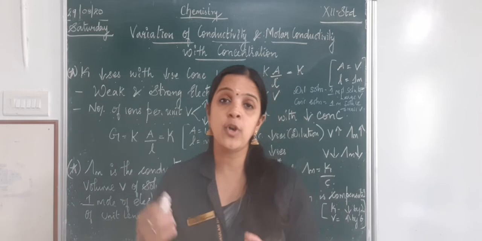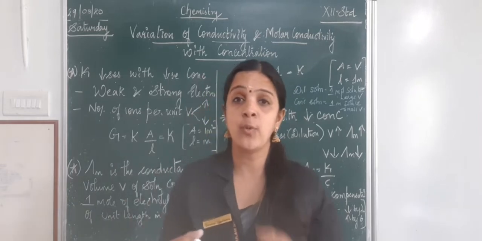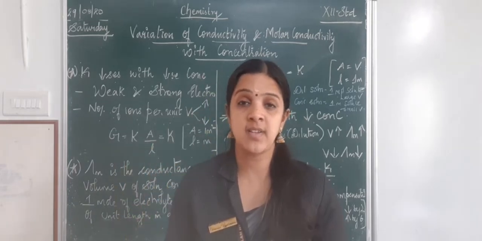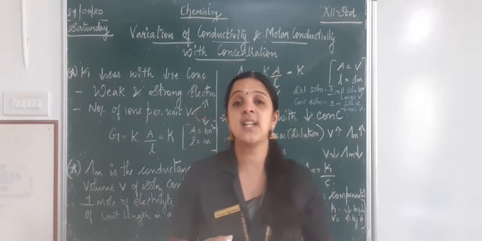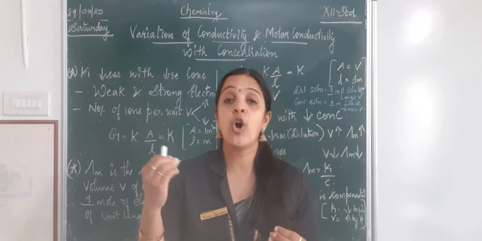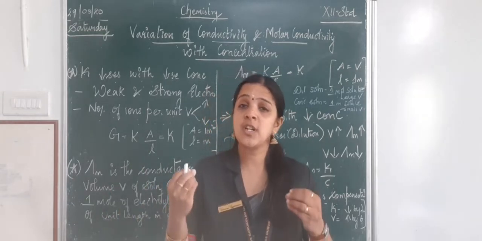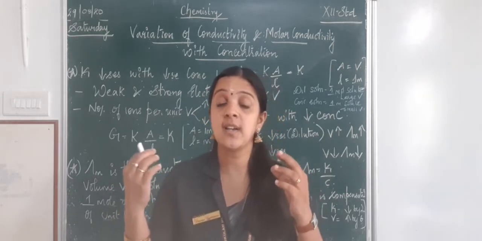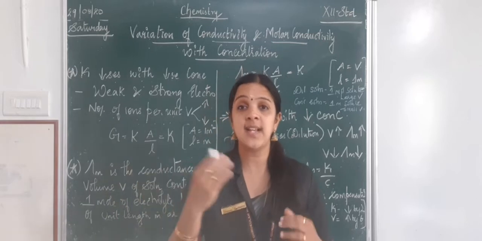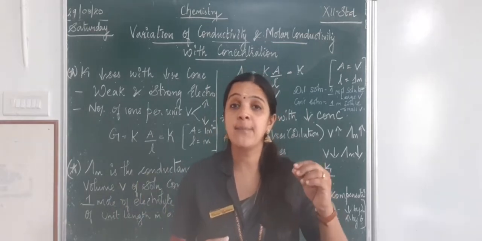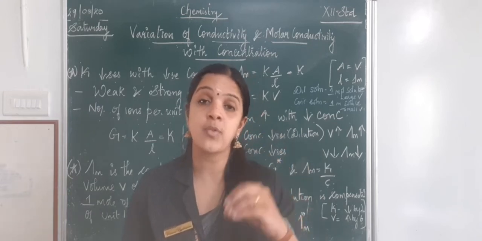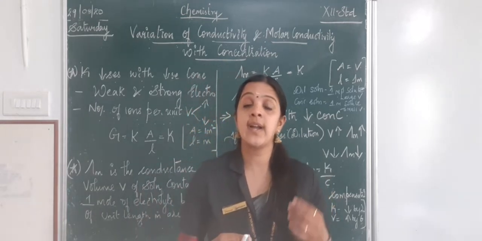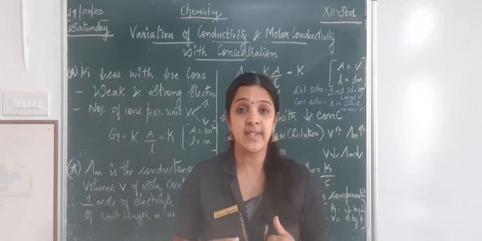When we take pure water and pass electric current, there are not enough ions present inside the pure water, like H plus or OH minus ions, to carry the charge, that is, to carry the electricity. But what happens if I add an ionic compound into it? Assume I add common salt, sodium chloride.